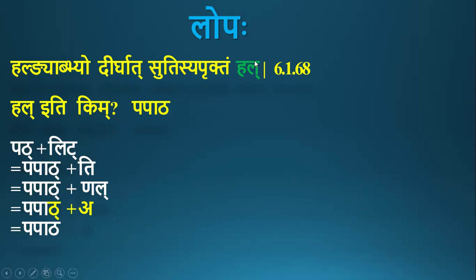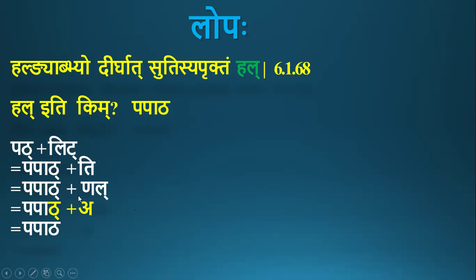By hal, only halanta forms of su, ti or si pratyaya are deleted. If they are present as an ajanta form, if they are present as ach letters, then they are not deleted. Here the same tip pratyaya is present as an ach letter.